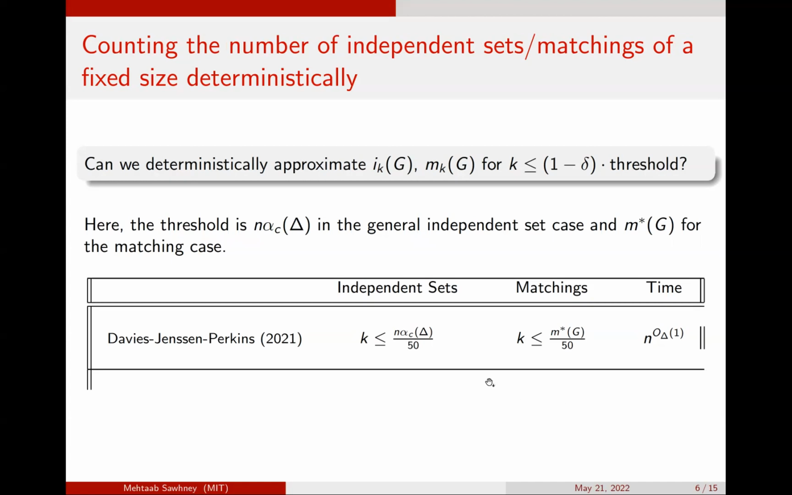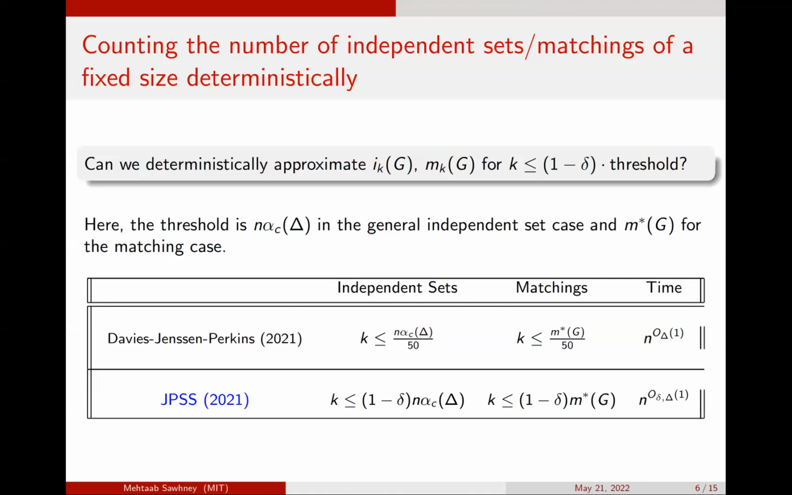And results of Davies, Jensen, and Perkins based on cluster expansion gave a polynomial time algorithm for constant degree graphs up to the constant threshold, but within a multiplicative factor. So you take the threshold and divide it by 50, then there was an algorithm based on cluster expansion techniques which worked. And one of our main results is to give a polynomial time algorithm which works all the way up to the critical threshold. So if you're 1 minus delta times the critical threshold, then we give an n to the O little delta capital Delta algorithm, n to some polynomial depending on how close you are to the threshold and the maximum degree.